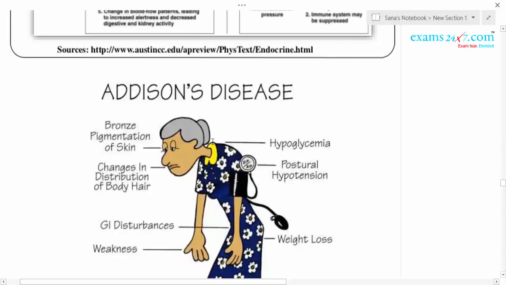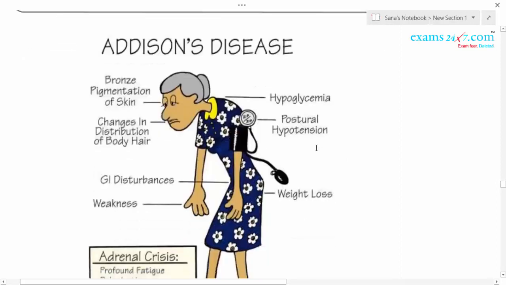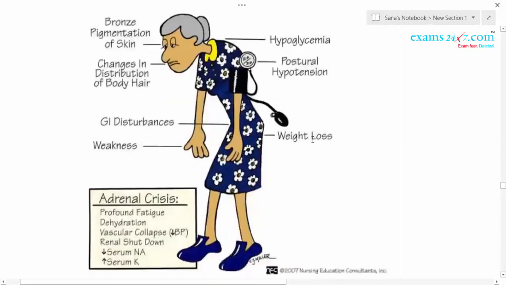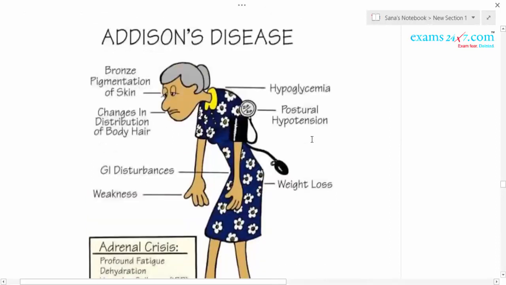Due to the lack of that hormone, the person feels very weak. You can see weight loss, weakness, etc. Hypoglycemia, so the glucose level will be reduced. The disease name you should remember here.